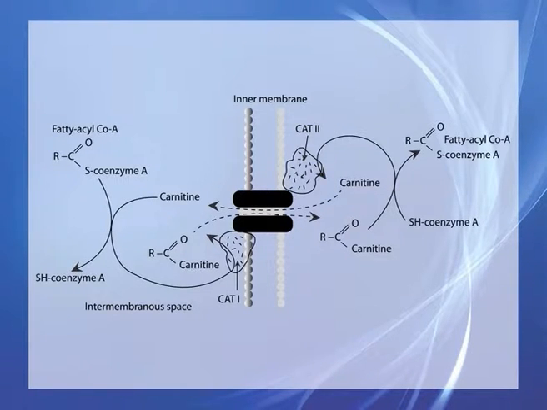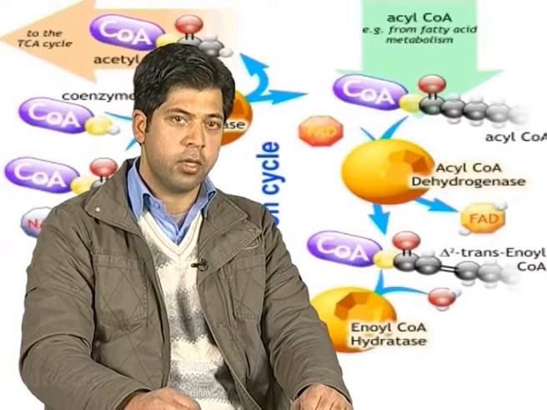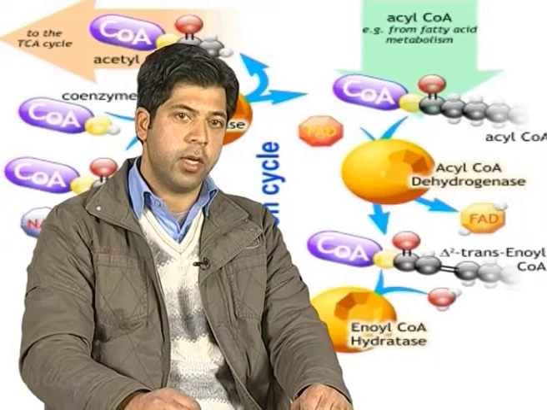Once inside the mitochondria, the fatty acyl coenzyme A is ready for the oxidation of its fatty acid component by a set of enzymes in the mitochondrial matrix.